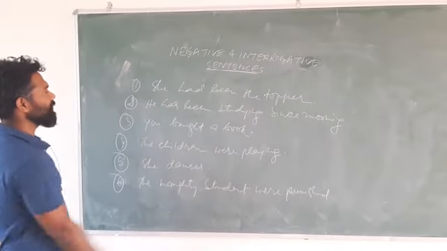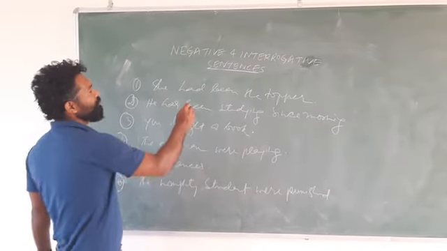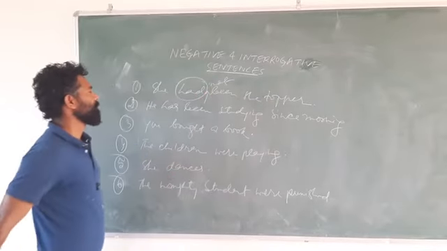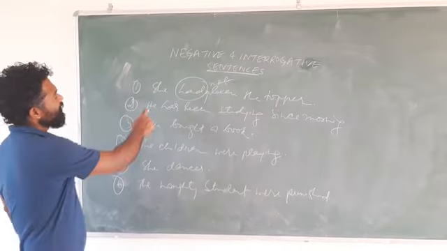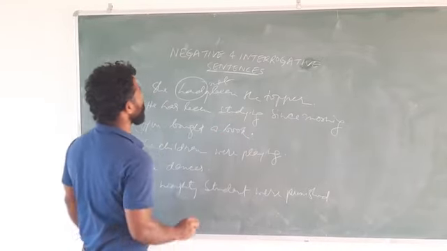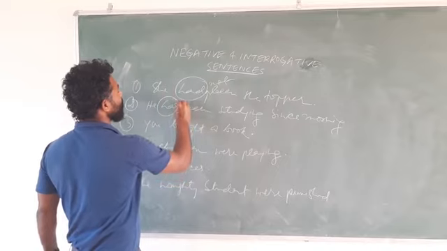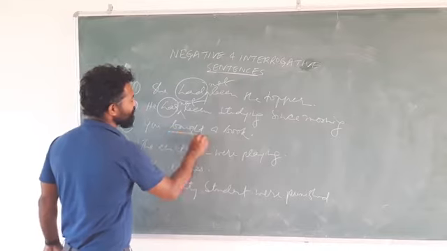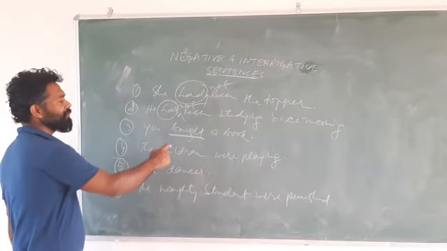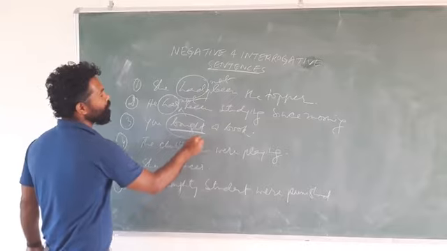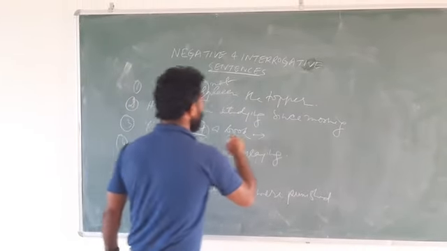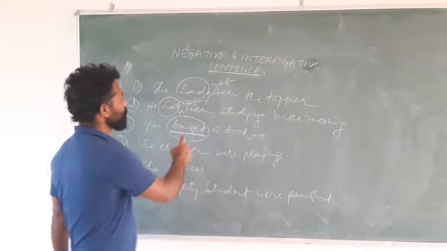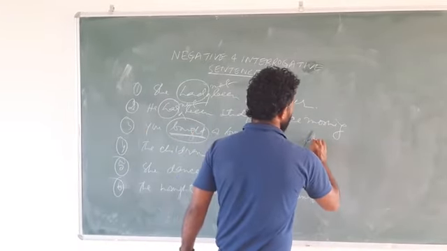So see, the first sentence is she had been the topper. The first verb is had, you write down not here. It becomes negative. For the second sentence, he has been studying since morning, the first verb is has, write down not here. It becomes negative. You bought a book. Here it's in simple past tense. This one you will have to be careful with because it's simple past. So the negative of bought is did not buy.